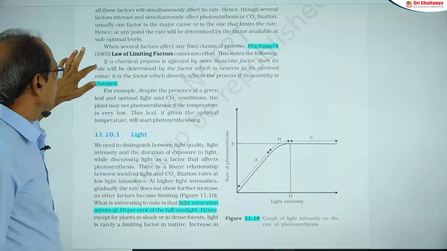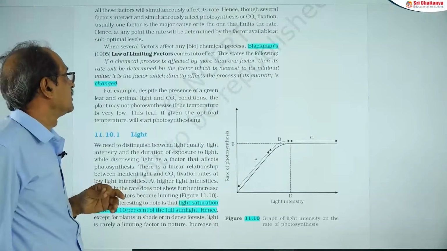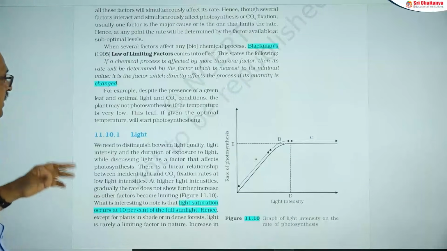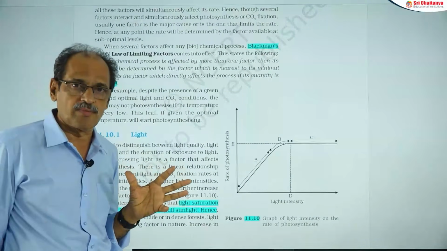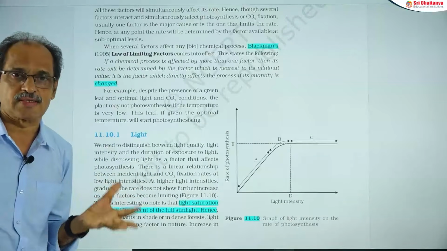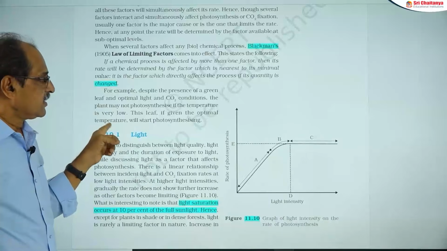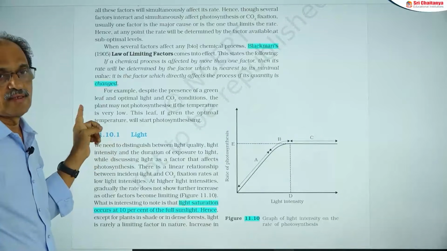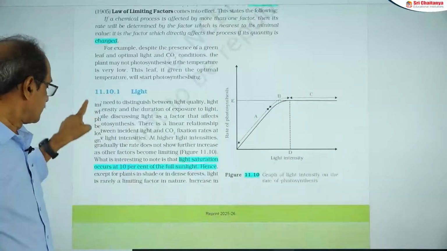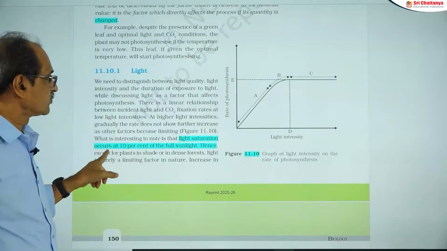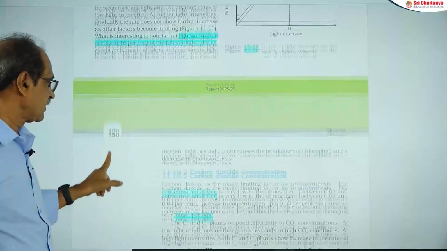Anyway, this is Blackman's law of limiting factors. He proposed the law of limiting factors: when a biological process is controlled by several factors, the lowest factor is called the limiting factor. But anyway, I will explain in the next video. A short video is there where I can explain.